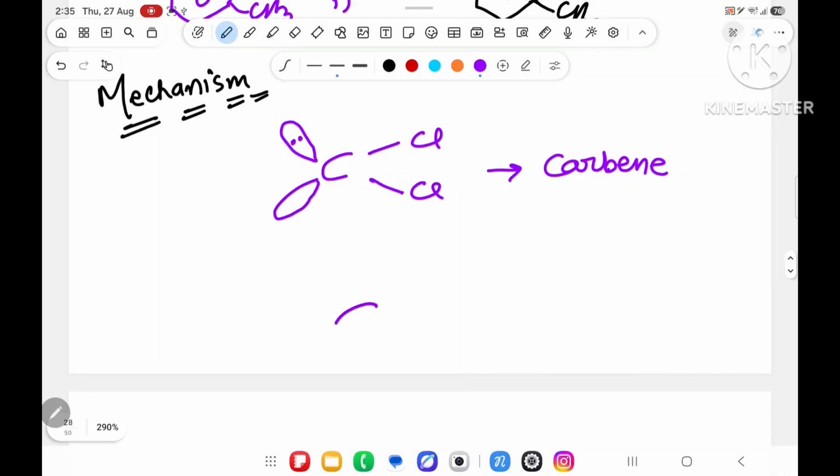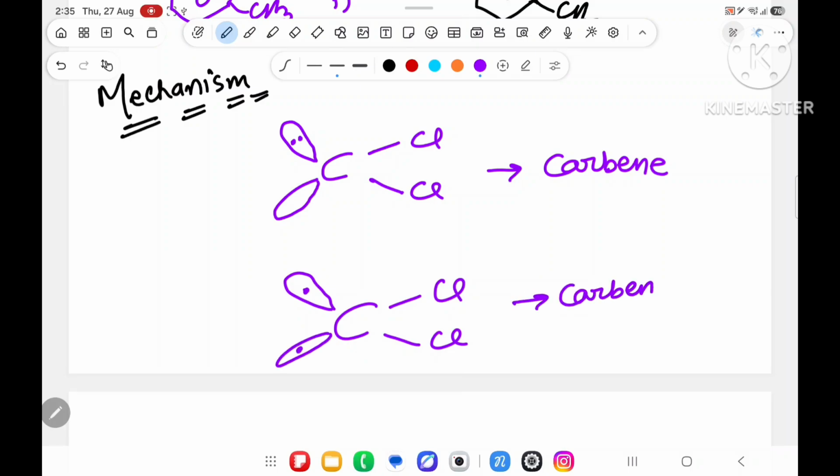And the carbene structure can also be like this: Cl over here, not a lone pair but one electron, and over here also not a lone pair but one electron. This structure is also known as carbene, but this is known as singlet carbene and this is known as triplet carbene. How, sir? The formula is 2 modulus S plus 1.